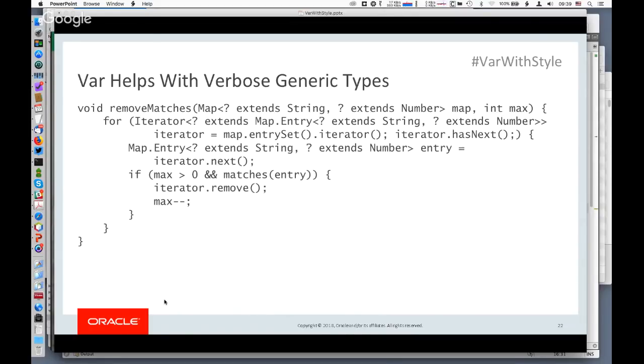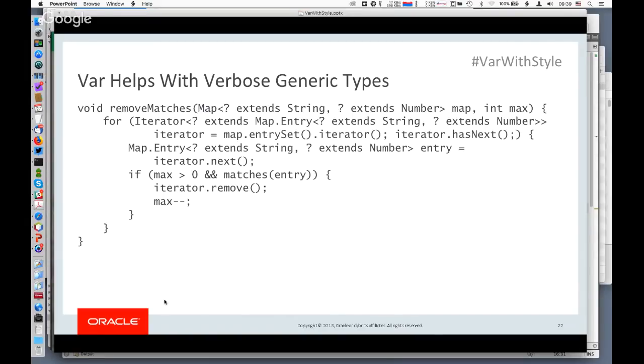This is an example where we basically want to take a map and modify it. The map has wildcarded type variables. Since we want to modify the map, we want to iterate over the entries of the map, but we can't use the for each loop. We are forced to use an explicit iterator, which means that prior to Java 10, we would have to declare an explicit for loop variable of type iterator.